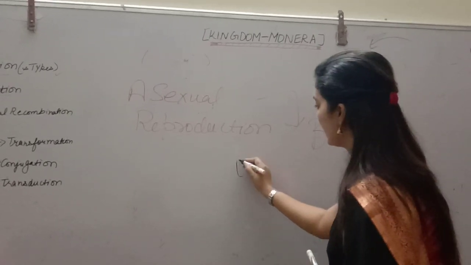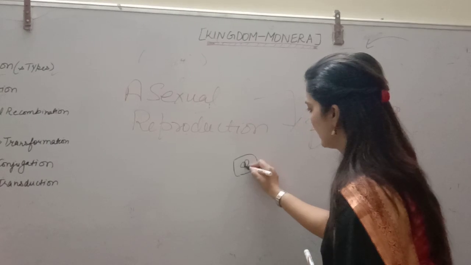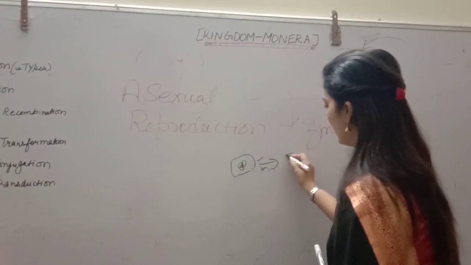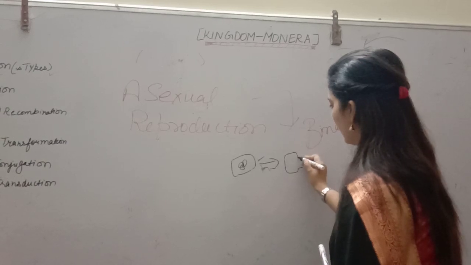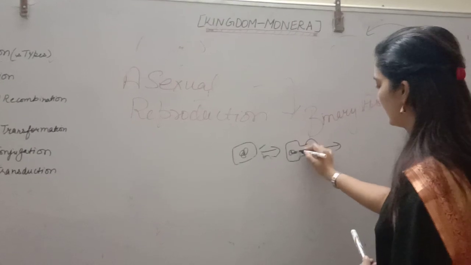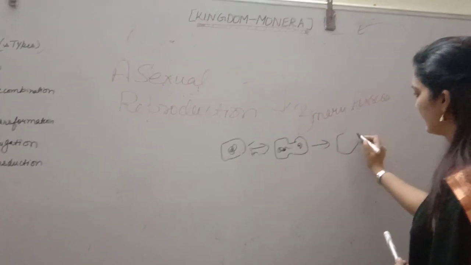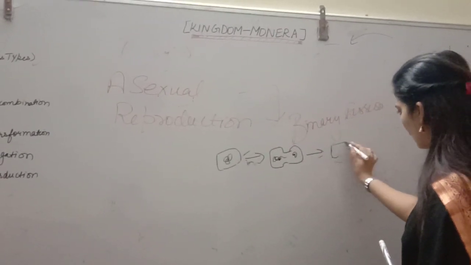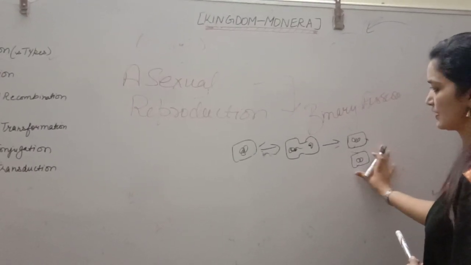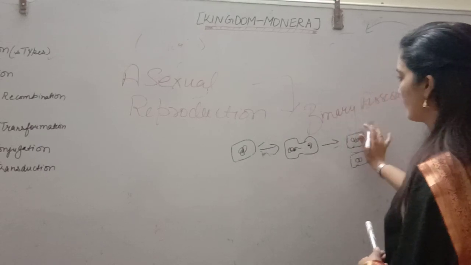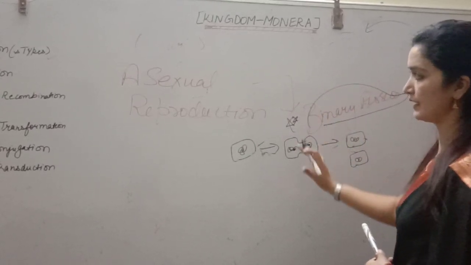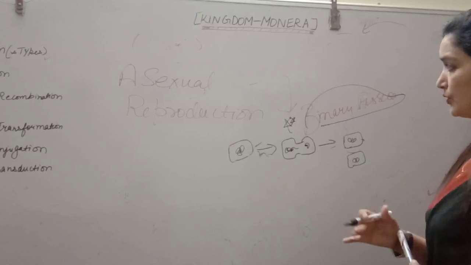Suppose this is the bacterial cell, this is its nucleoid. You can see here the nuclear material also divides, and then it gives two bacterial cells. These are daughter cells, this is the parent cell. So this type of fission is called binary fission. This is the most common mode in bacteria.